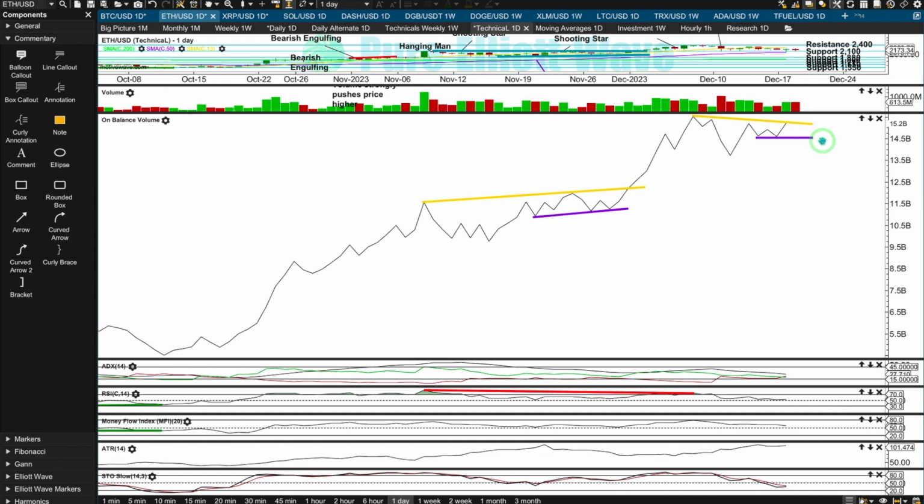The support line, however, has only got the minimum required 2 anchor points you need to draw a line, so very low technical significance, not long held at all. I wouldn't want to draw it like this because that slope is too steep, so it reduces technical significance. So that's how I'm going to draw the support line for on-balance volume. Let's see if we get further tests of resistance and support, increasing the technical significance of this range, and let's wait for a breakout and a signal.